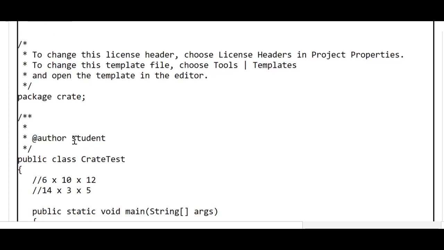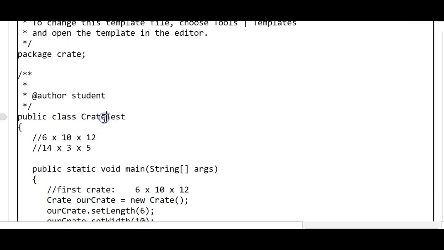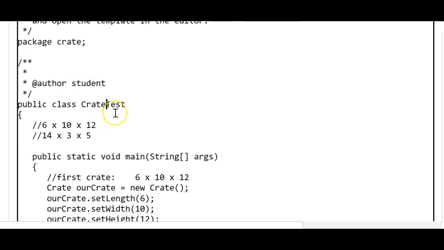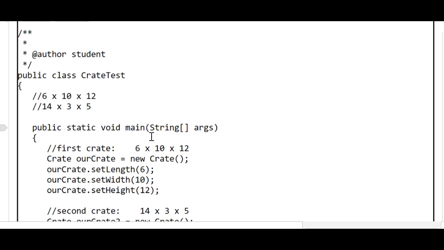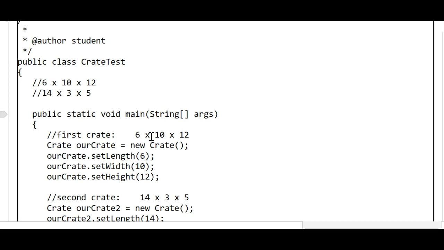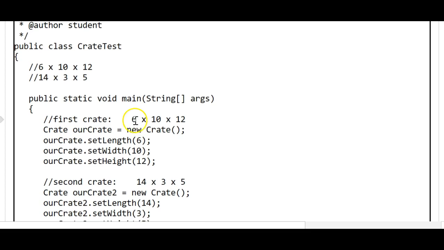So here we can see that crate_test.java is a class, and it has a main method. And let's represent two crates. One that is 6 by 10 by 12, and one that is 14 by 3 by 5. So for the first crate, the 6 by 10 by 12 crate, let's make a new crate object using our constructor.